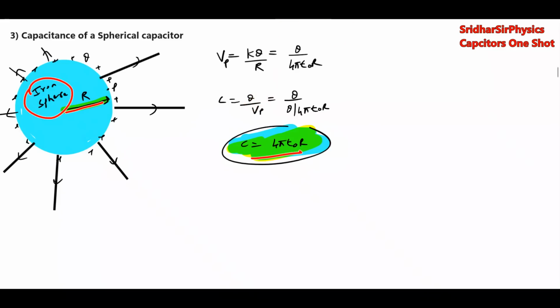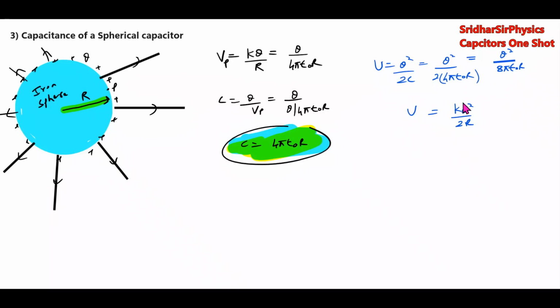Then what is energy stored in this? That's the same formula. Energy stored equal to Q square by 2C. C का वैल्यू सब्स्टिट्यूट करो, 4 pi epsilon naught R: Q square by 8 pi epsilon naught R, or this will become KQ square by 2R.